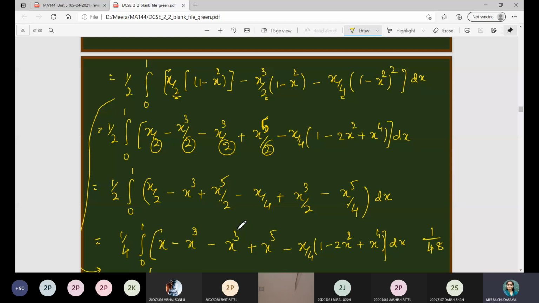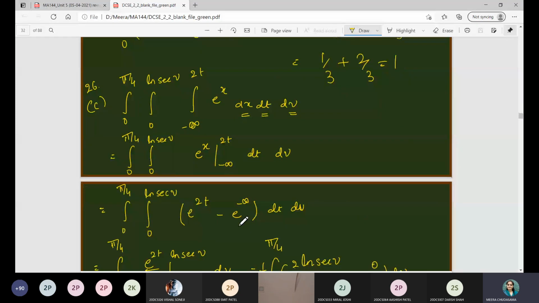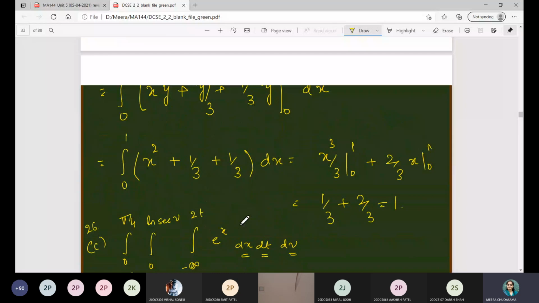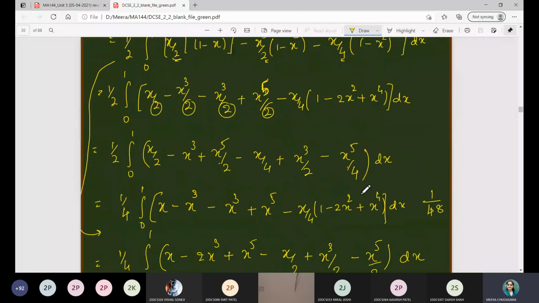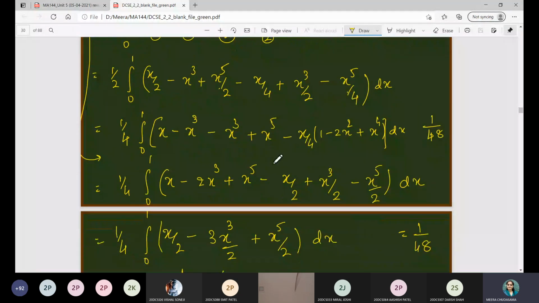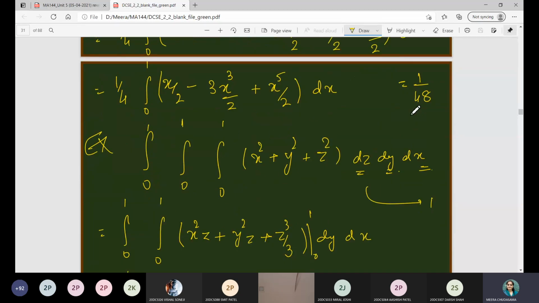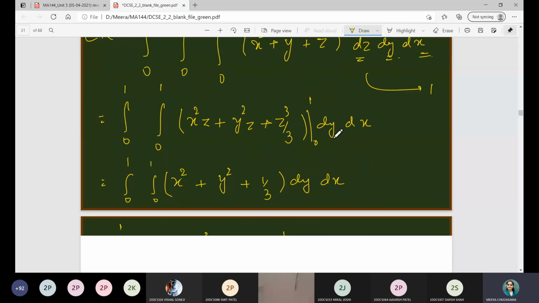Okay, fine. So these are the examples we have done in the last class. This was the example in which we found difficulty in the computation. I'm extremely sorry for that, because it is the second day of the vaccination, so I was not well. That's why this is the answer. I'm not able to do it.